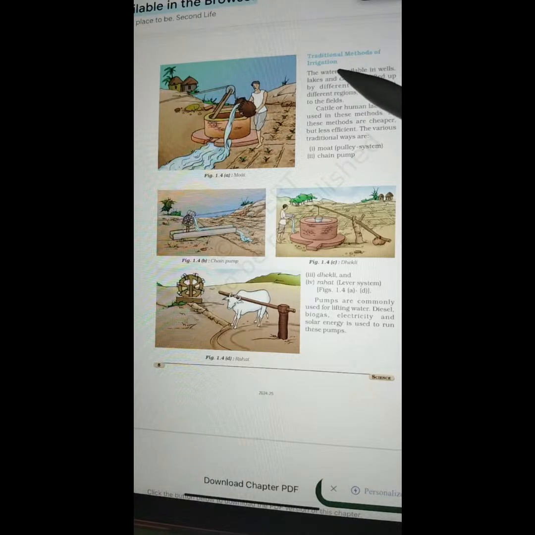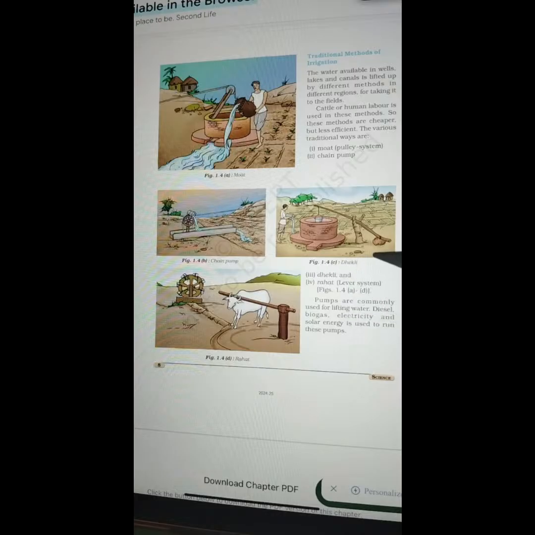Traditional methods of irrigation. The water available in wells, lakes, and canals is lifted up by different methods in different regions for taking it to the fields. Cattle or human labor is used in these methods. So these methods are cheaper but less efficient. The various traditional ways are moat, also called a pulley system, chain pump, dhekli, and rahat, which is a lever system.